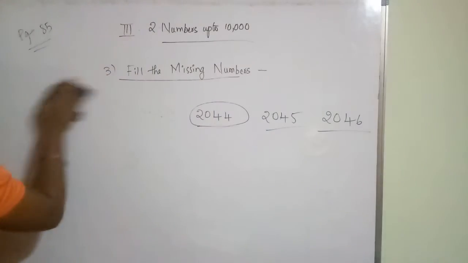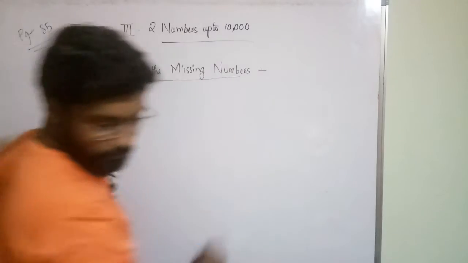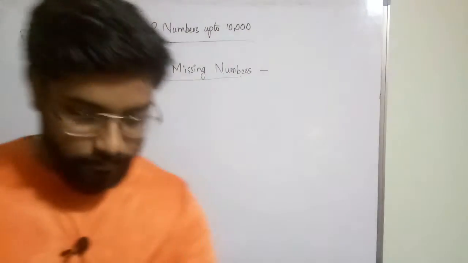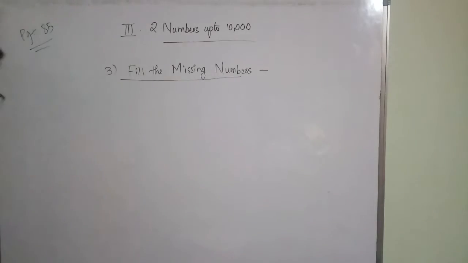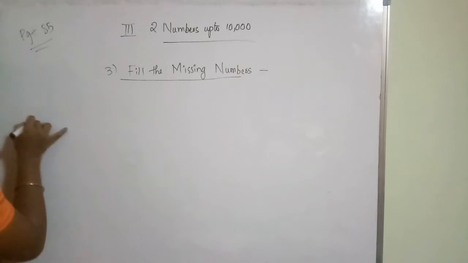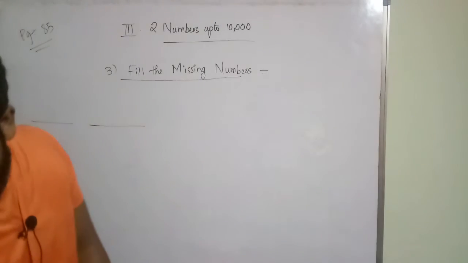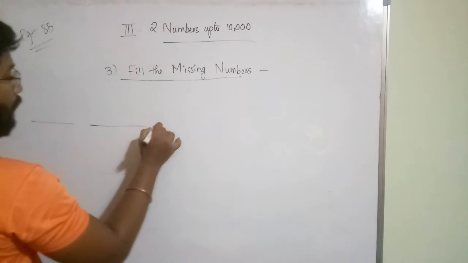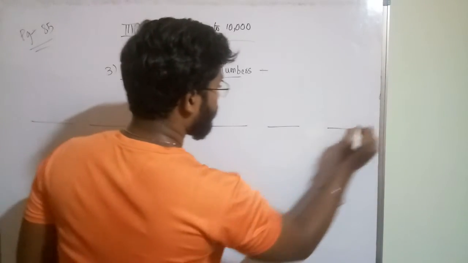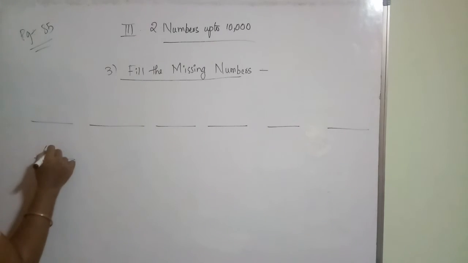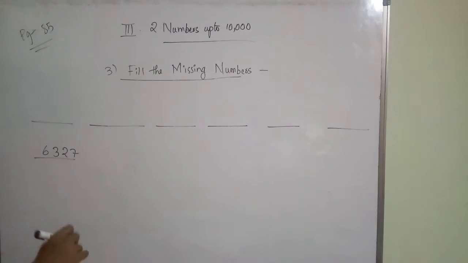So after 6 boxes, in the seventh box, he gave a number 6327.